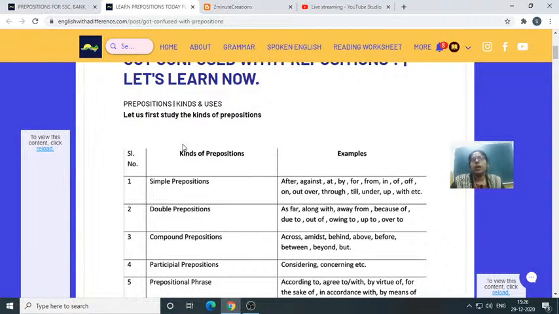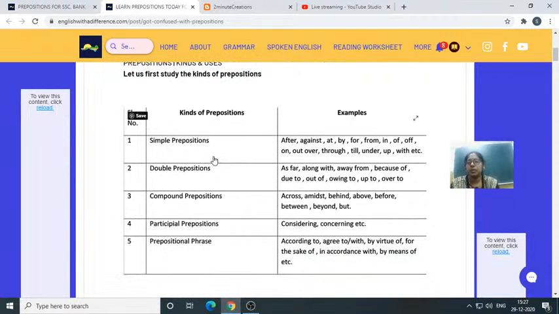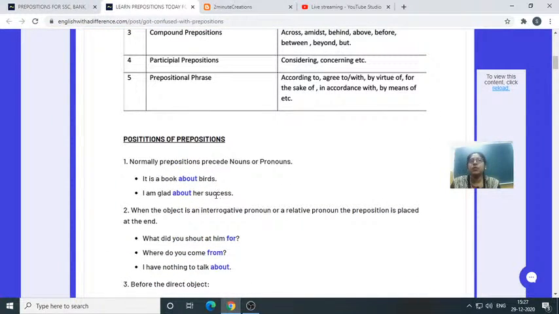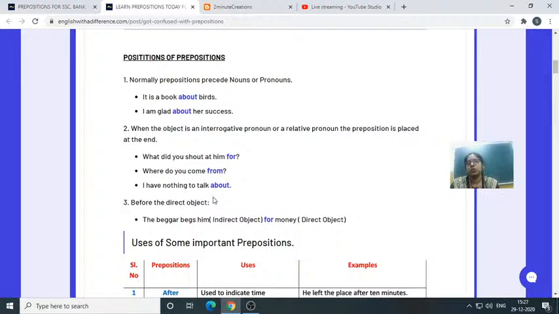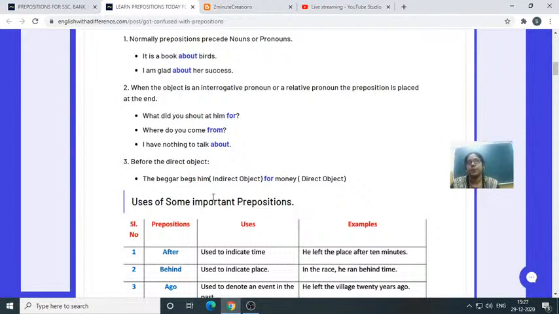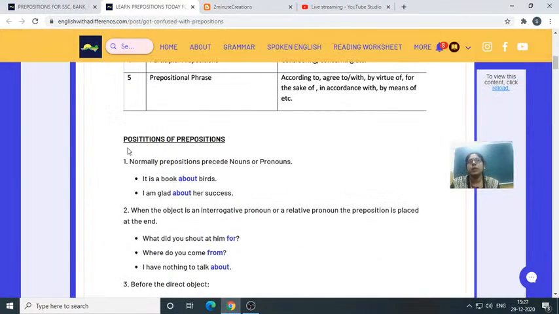So, prepositions: kinds and uses. What are the kinds here? We have simple preposition, double preposition, compound preposition, participle preposition and prepositional phrase. These are the 5 things we have discussed, with some examples. I am also showing the position of the preposition, how to use this one. So here we have discussed positions of prepositions.